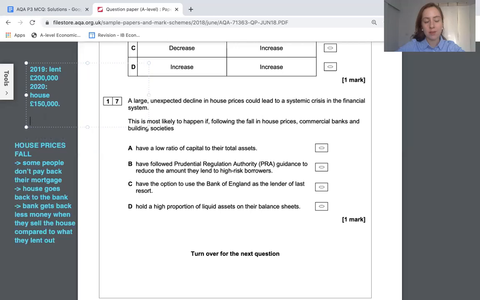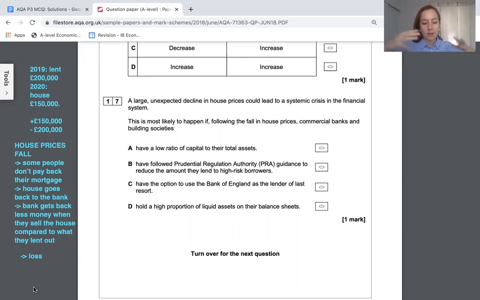So the bank is only able to recover 150,000, but they have lent out 200,000. So the bank starts making a loss. And this could be really bad because that loss means the bank will find it more difficult to pay off any debts that they had acquired themselves.